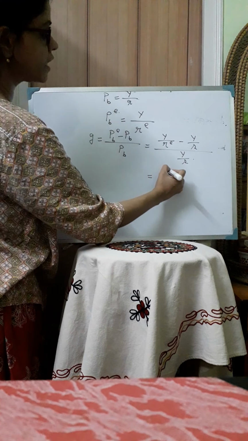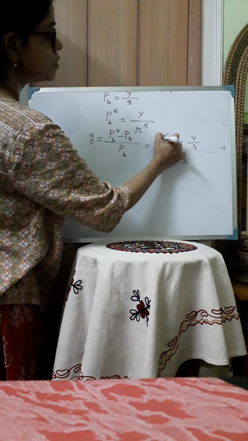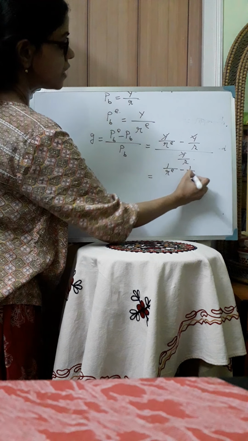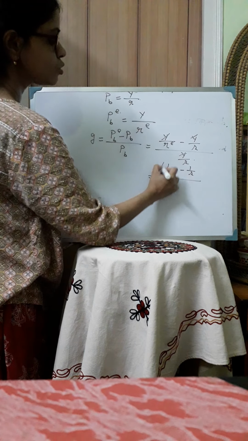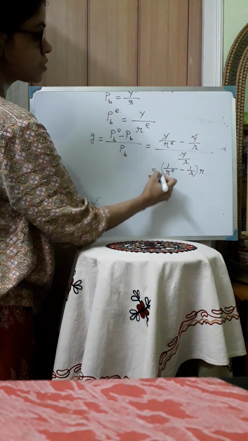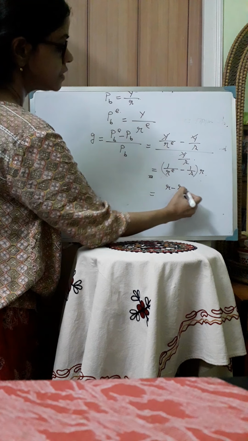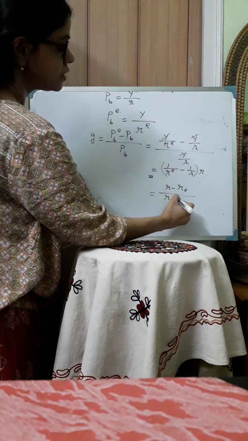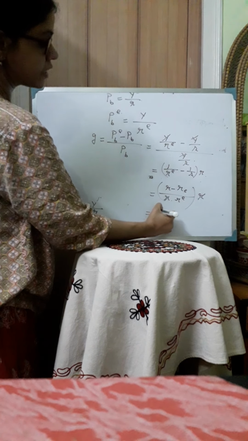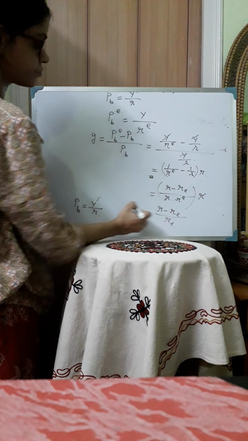So from here we are getting Y divided by RE minus Y by R, whole divided by Y by R. So from here we are getting 1 by RE minus 1 by R divided by 1 by R. So we can write into R. So we are writing R minus RE divided by R into RE into R. So then we are getting R minus RE divided by RE.